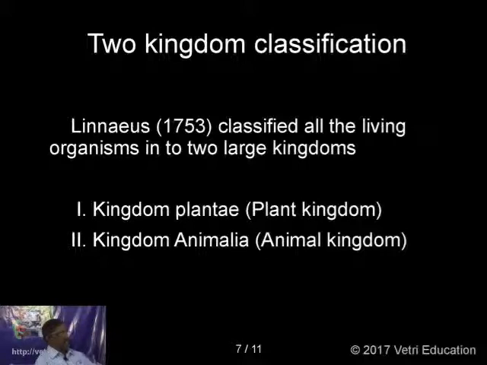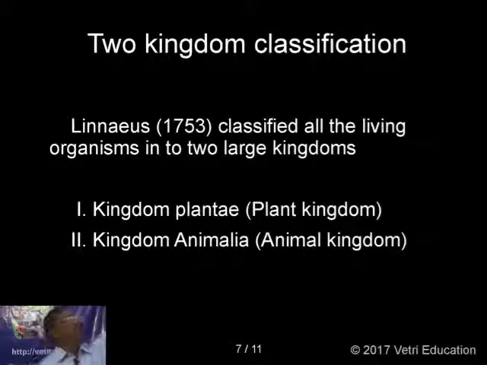The kingdom Plantae, there you can find all the plants. They are autotrophs. Cell wall is made up of cellulose, and the reserve food material is starch. Whereas the second kingdom, Animalia, these are all animals. They move from one place to another, there is no cell wall, and they are heterotrophs. So based on this only, we classified these two. This is only for historical interest, the Linnaeus system of classification.